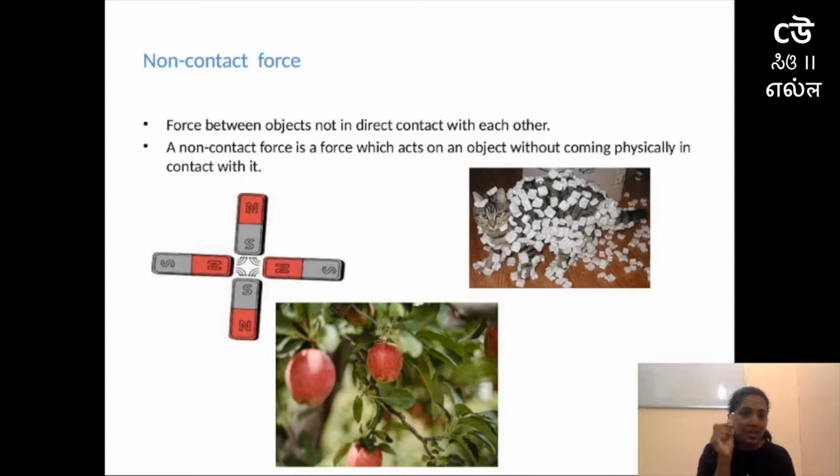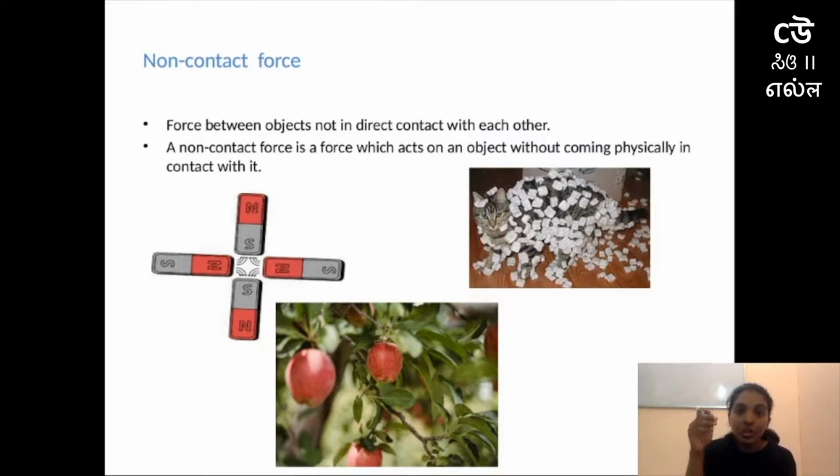That is a small example which I give. Anything we drop will come down, it will not move upwards, because of gravitational force. What is this gravitational force? I'll tell you in detail. There is some force which attracts every object downwards, and that force is gravitational force, and that force acts on all the objects without coming in contact with any of them.